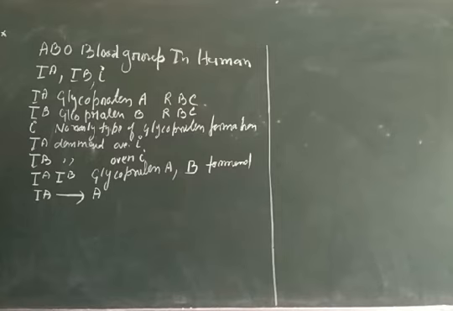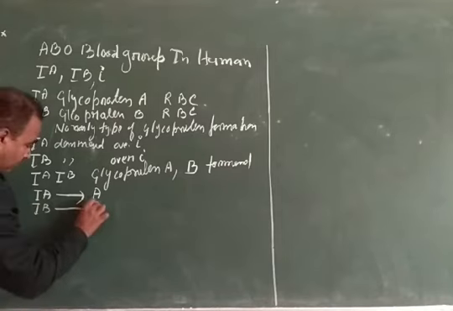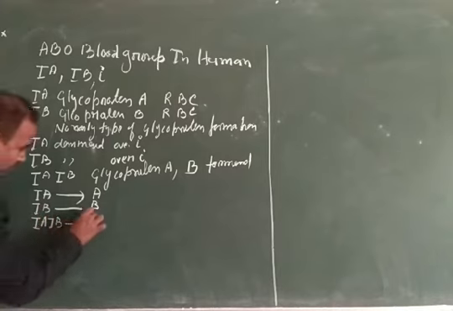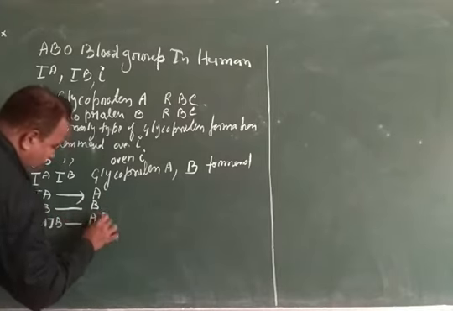If a person carries the IB gene, the blood group is B. If the person possesses both IA and IB, then the blood group is AB.